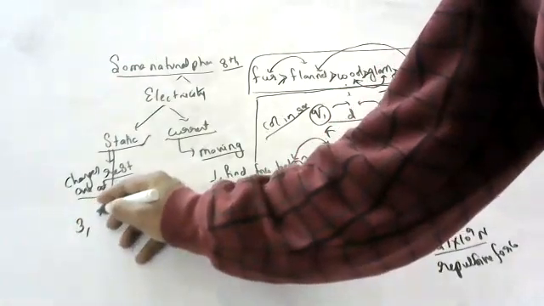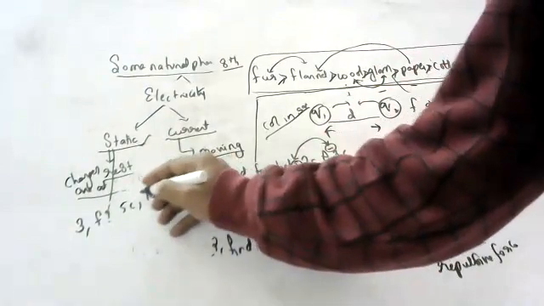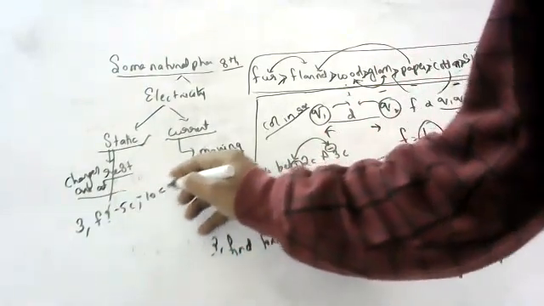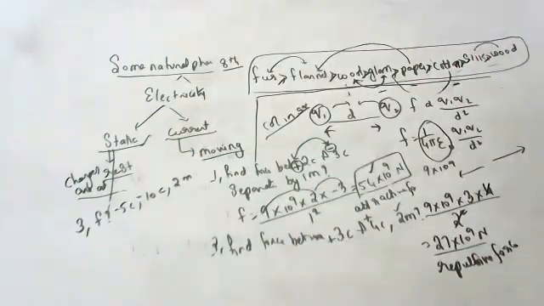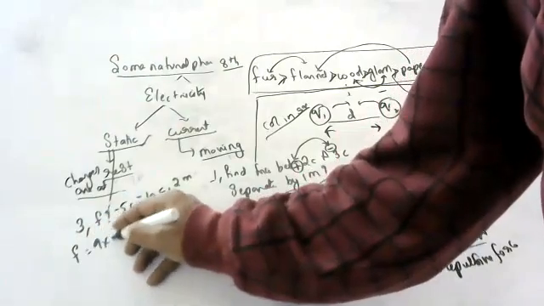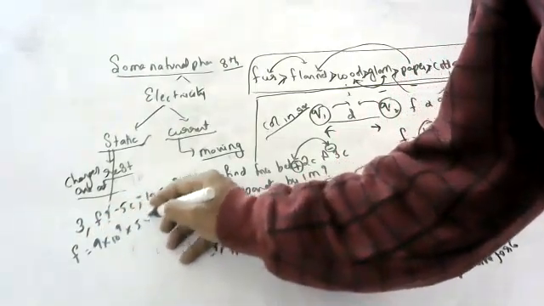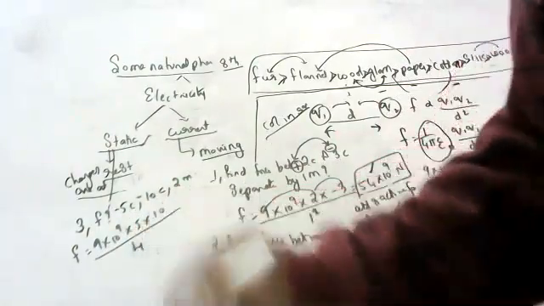Okay Vedant, find the force between 5 coulombs and 10 coulombs, minus 5 coulombs and minus 10 coulombs, separated by 2 meters distance. The force is equal to 9 into 10 to the power 9 into 5 into 10 by 2 square, which is 4.